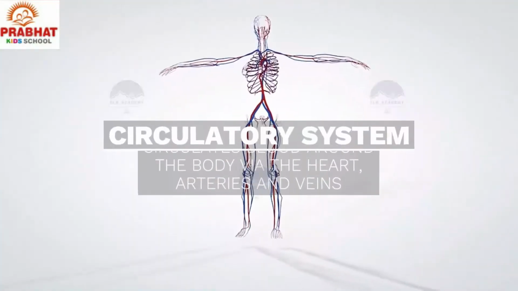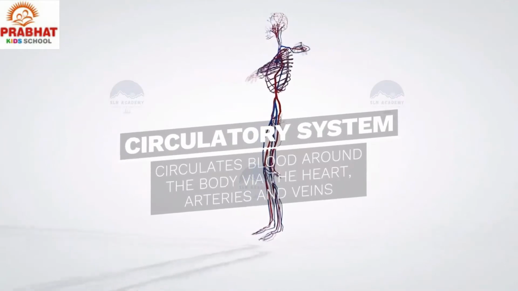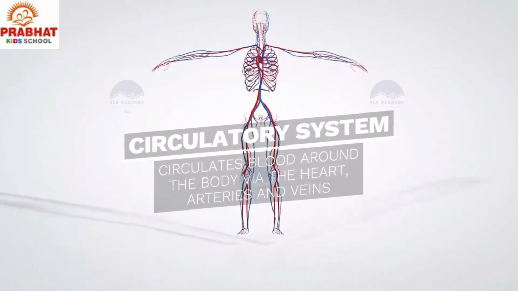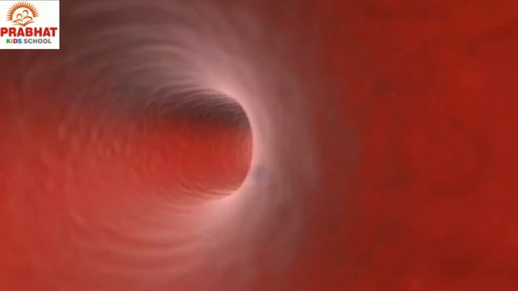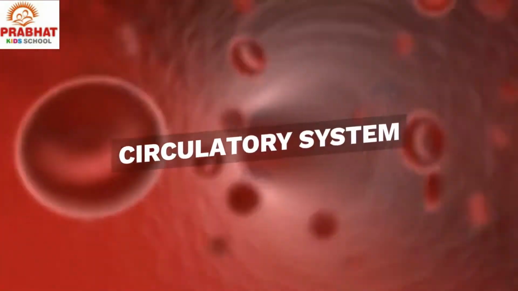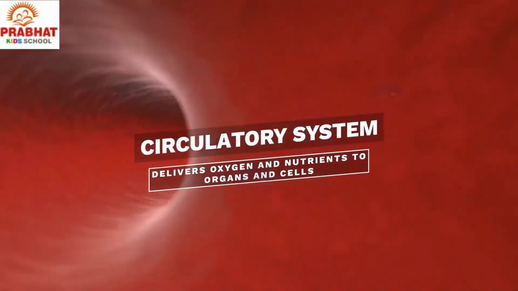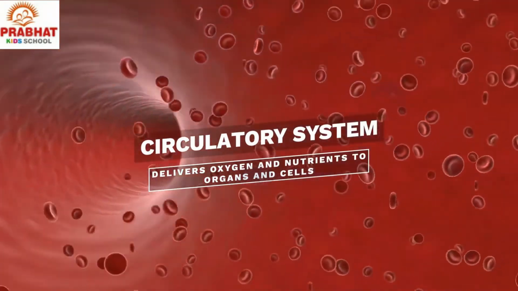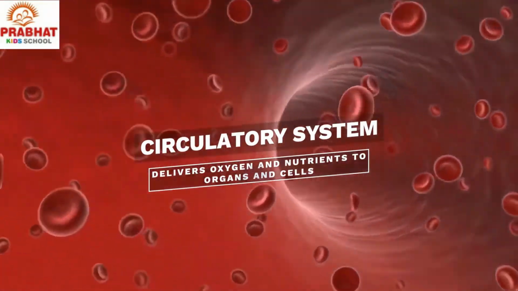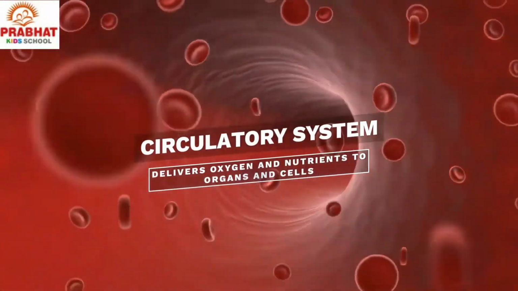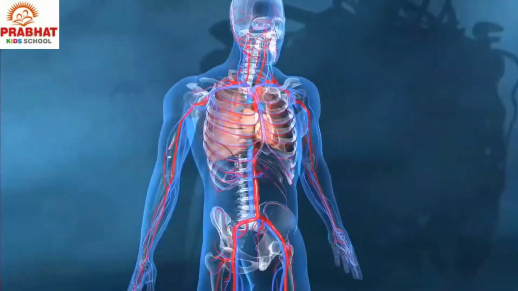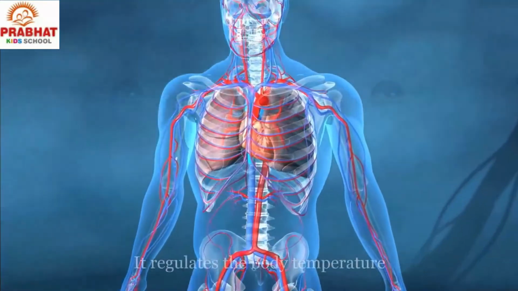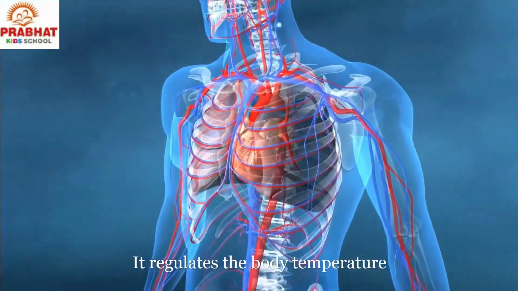The circulatory system is also called the cardiovascular system. It is an organ system that circulates blood around the body via the heart, arteries and veins. It delivers oxygen and nutrients to the organs and cells, carries out the waste products and also maintains the body temperature in a safe range.